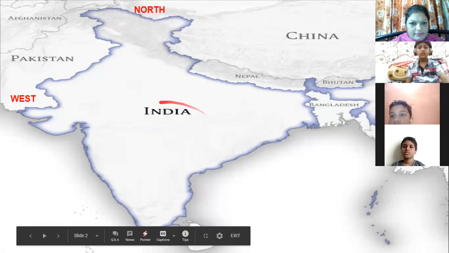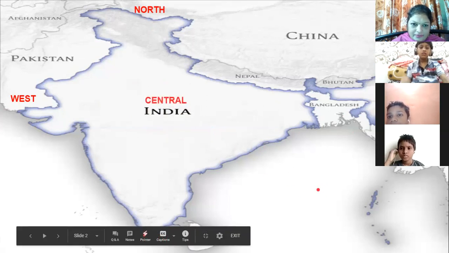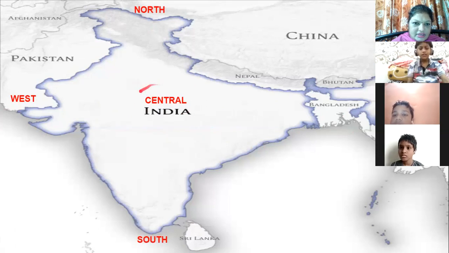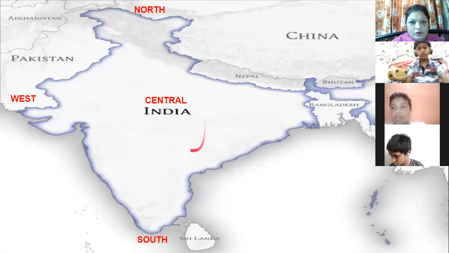Which is this part? This part, which is there, it is central India. What is it known as? Central India. You know the state over here, Madhya Pradesh. Okay. Close by here is Maharashtra. Here it is Madhya Pradesh. So you know now north, south, west and east and the central part of India.